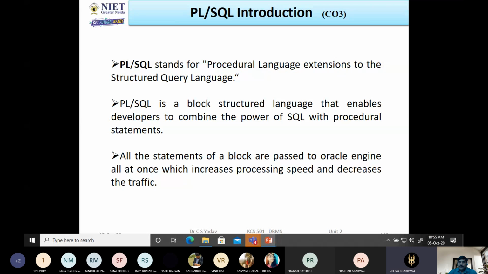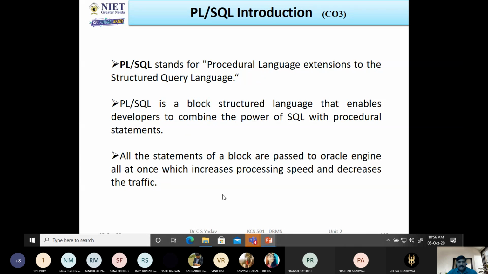In the last lecture, I told you about index and the various types of index, such as simple index, composite index, function index, reverse index, bitmap index, and what the various advantages and disadvantages of using an index are, and then how to create various types of indexes, and how to delete them. Today you are all going to learn PLSQL.